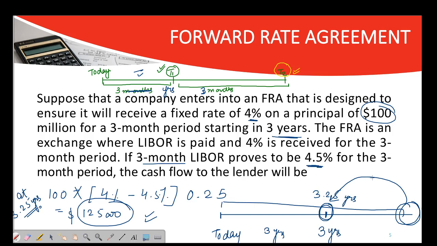The rate at which we are going to discount is 4.5%, because in LIBOR for the 3-month period it is 4.5%. For this period it is 4.5%. So we are going to use the rate of 4.5%. Let's just discount this part.